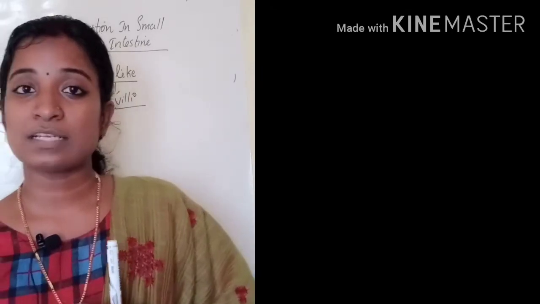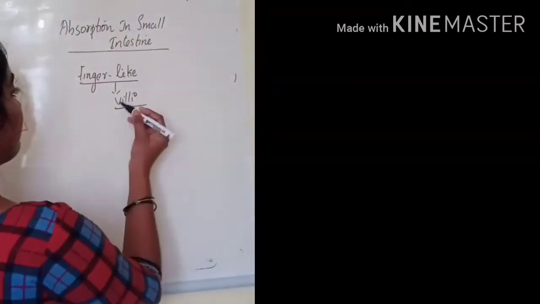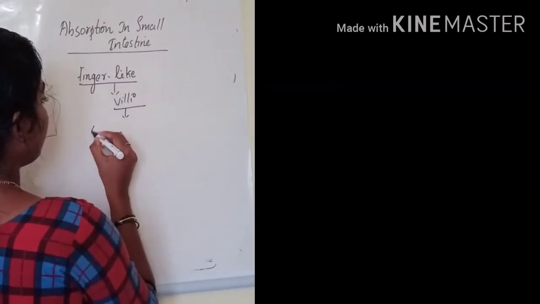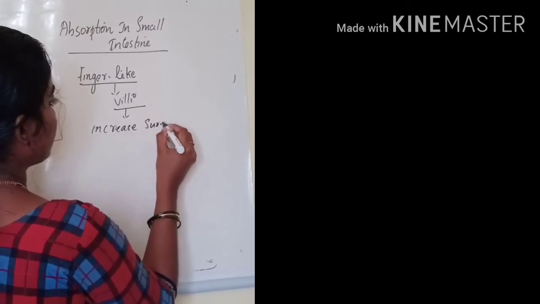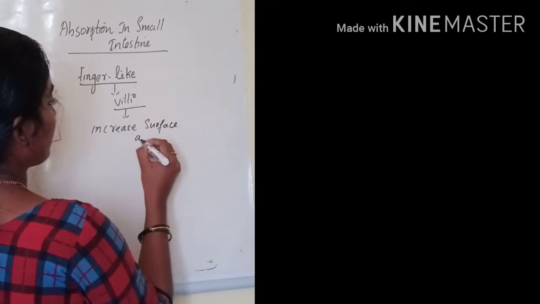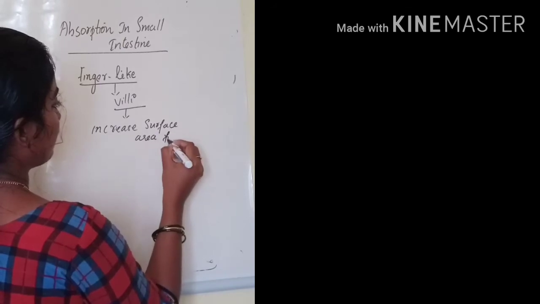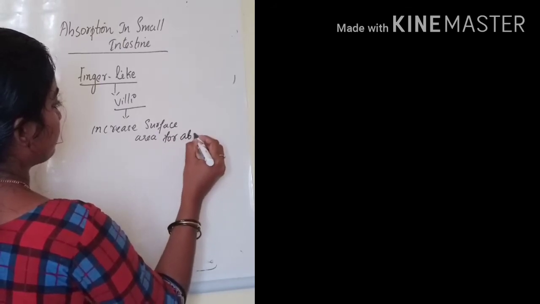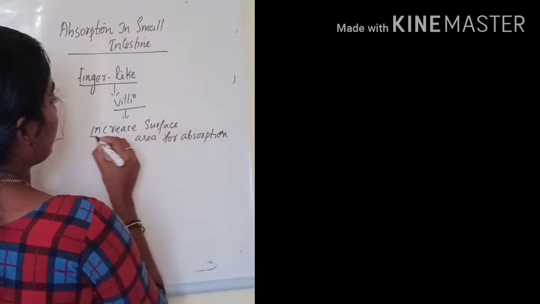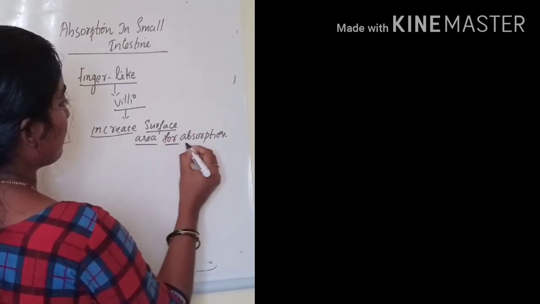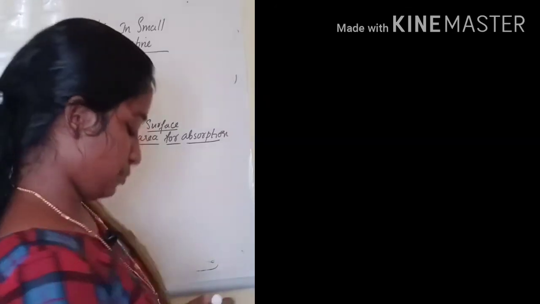So what will be the function of villi? The villi help to increase the surface area for absorption from the small intestine.